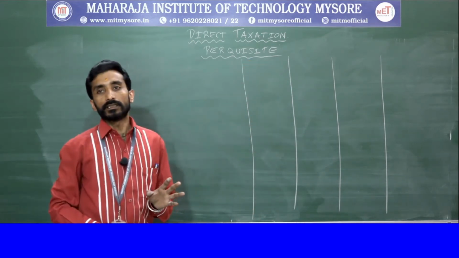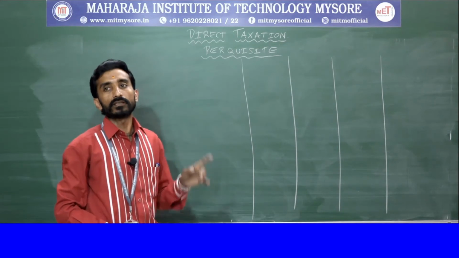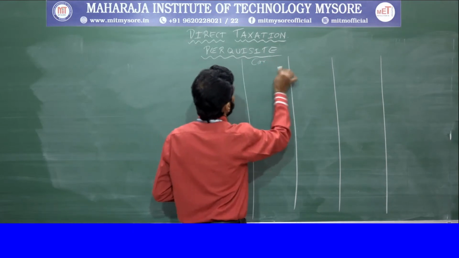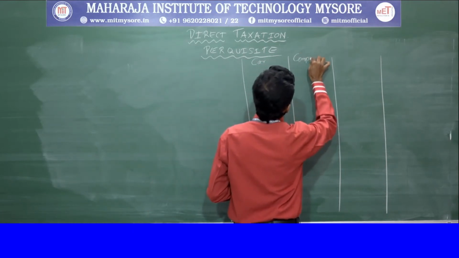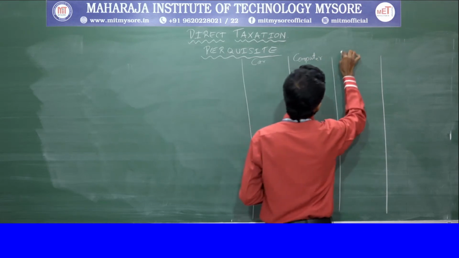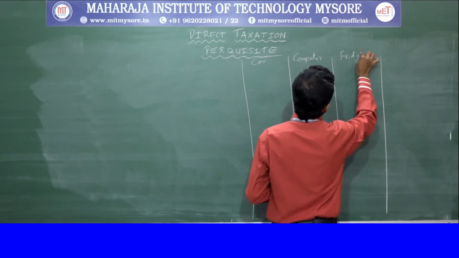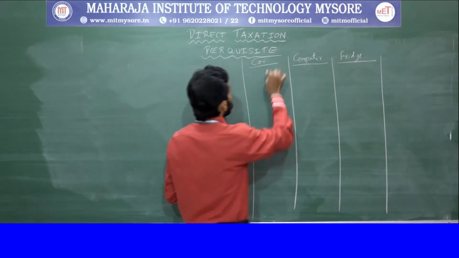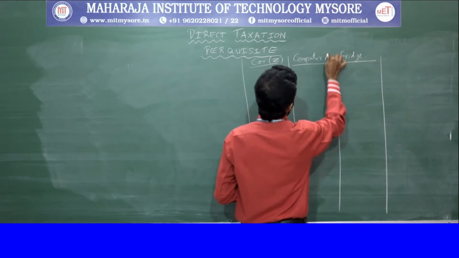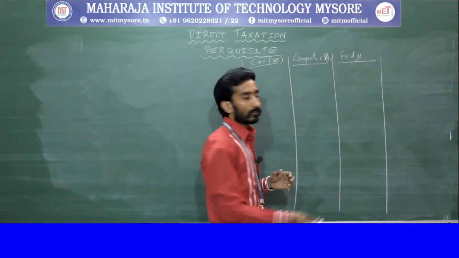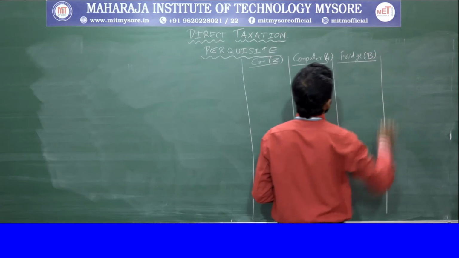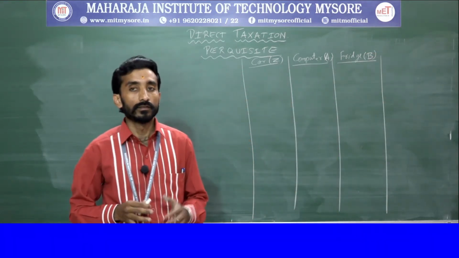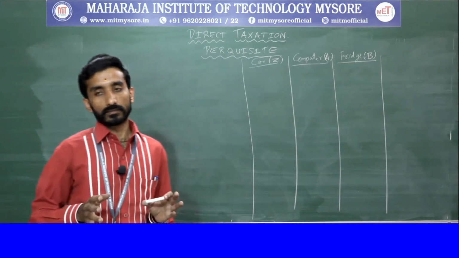So there are three assets: one is a car, another is a computer, and another is a fridge. Which are those? One is Z, another one is A, another one is B. Right? I will also tell the percentages here.